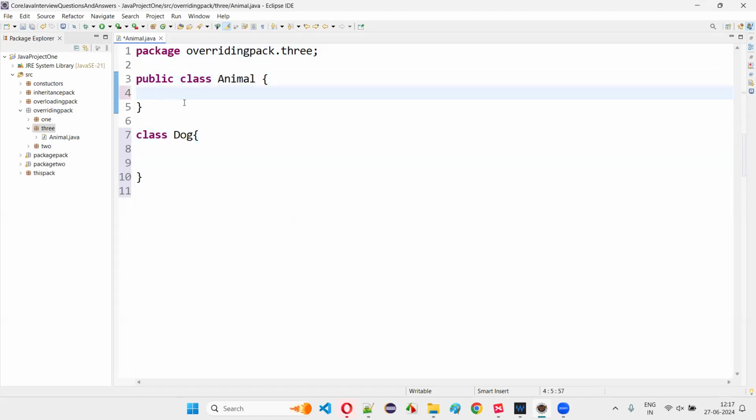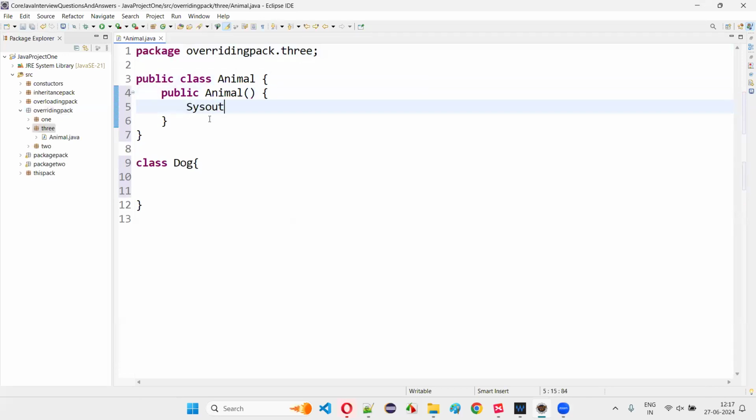Now inside this Animal class, I don't have to work with methods, guys. If I have to create a constructor, public, the constructors will not have any return type. Constructors look similar to methods, but they don't have a return type. Even void we should not mention. After public, I have to give the name of the class as the constructor name. The constructor name should be the same as the name of the class. System.out.println, Animal constructor.